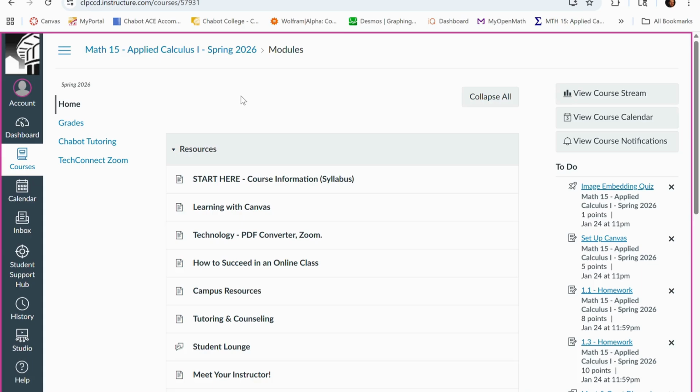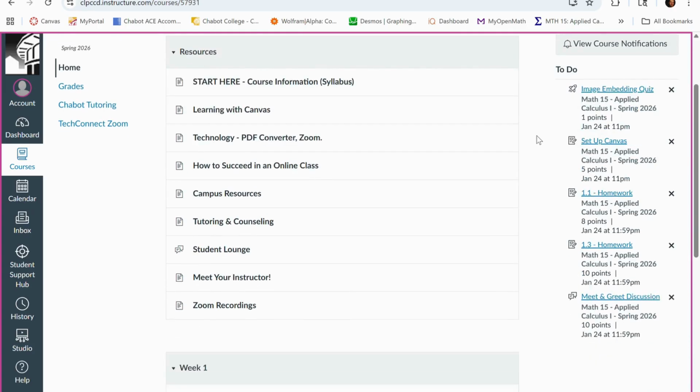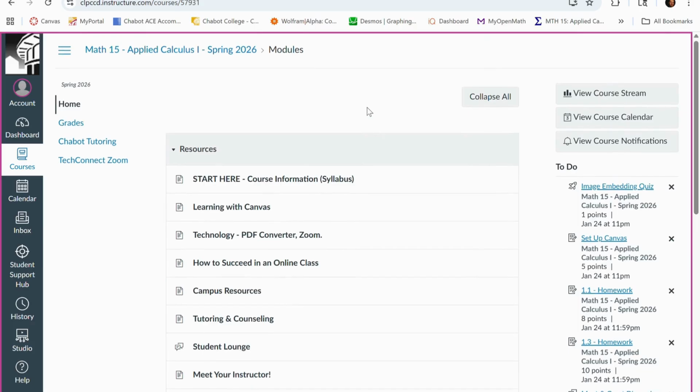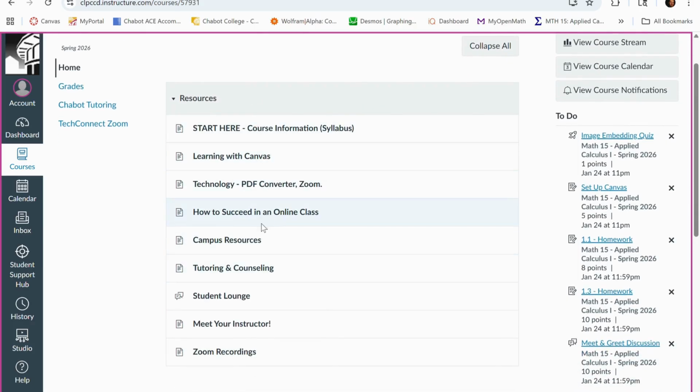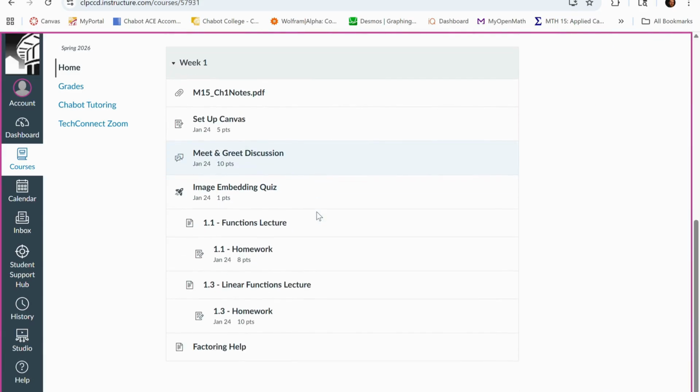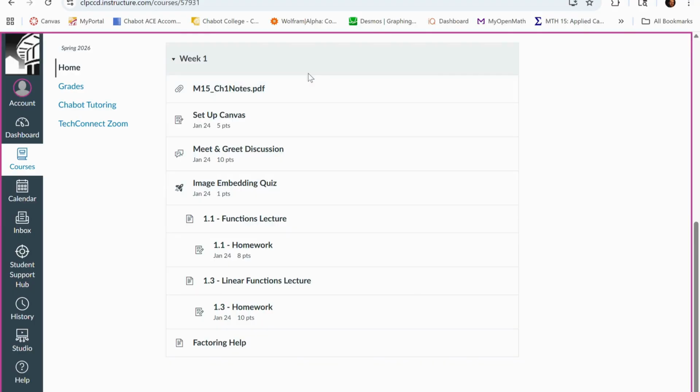Now here we are looking at our Canvas site. This will become a very familiar site over the course of this semester because this is where all of the materials for the course are going to be given. At the top we have this resource module with various resources for the course, how to use Canvas, the syllabus, some other things, technology, campus resources, and so on. But I want to scroll down here to week 1.